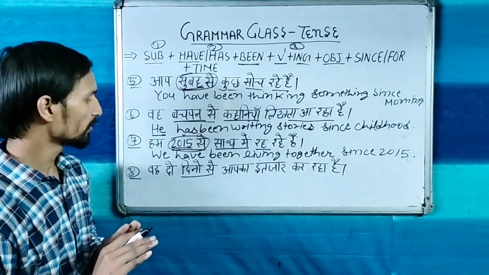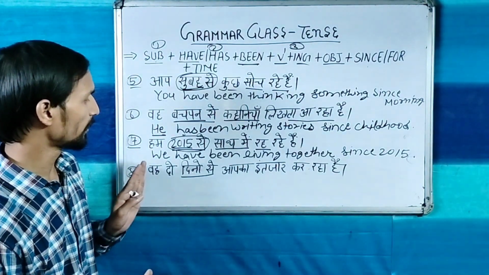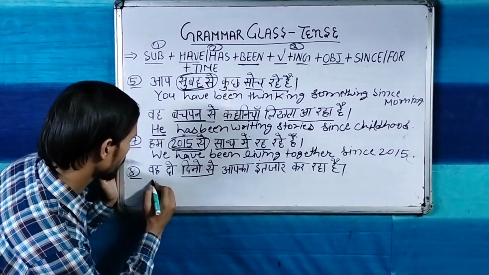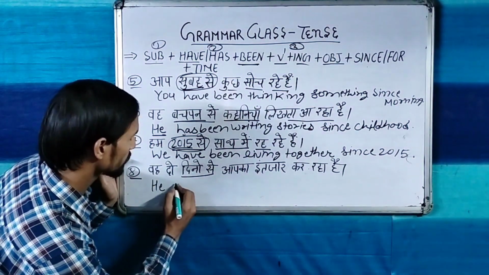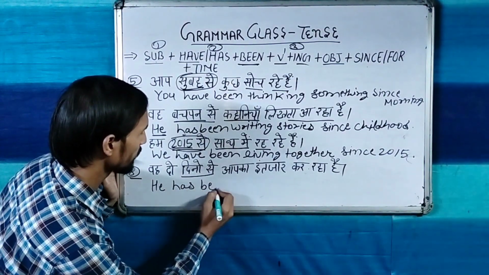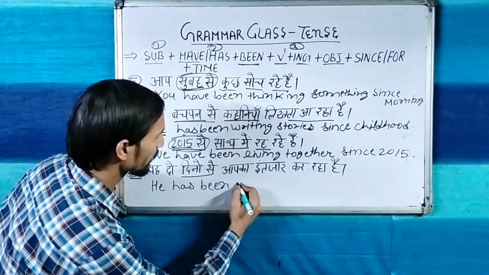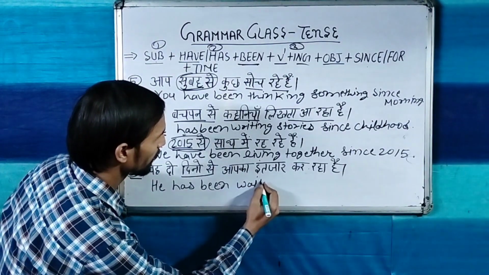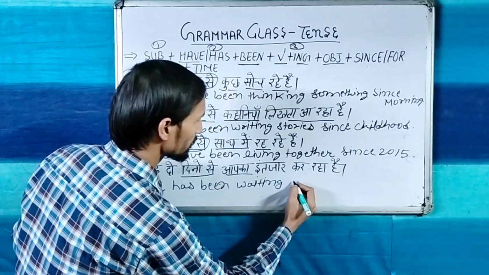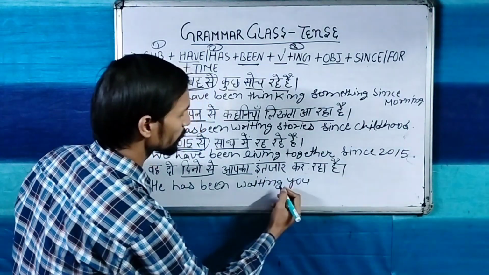So this is totally uncertain time. So with it we will use for. So first we take the subject. After taking the subject we will take has, and after has then been, इंतजार करना, waiting, आपका, he has been waiting you, or also you can use here